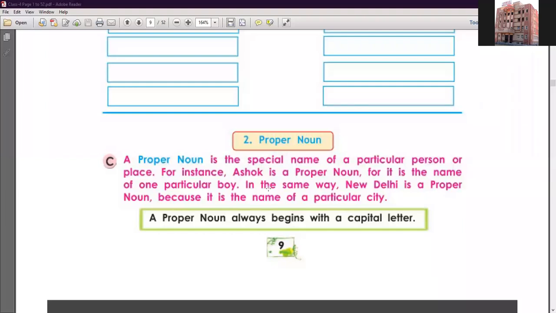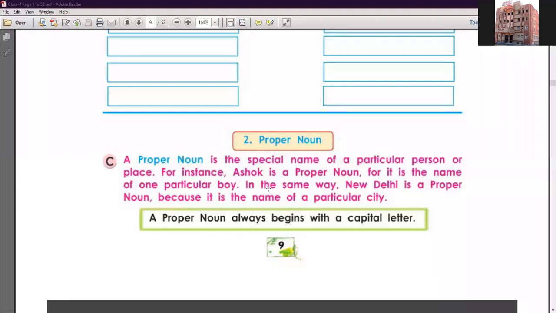Clear, student? So in the same way, New Delhi is a proper noun because it is the name of a particular city. I am talking about only a city. If I talk about the pink city, we do not mention the name of the city, but you can identify it as Jaipur. Here we write New Delhi is the capital of India. So New Delhi is a proper noun and India is also a proper noun because we mention the name of a country, India.